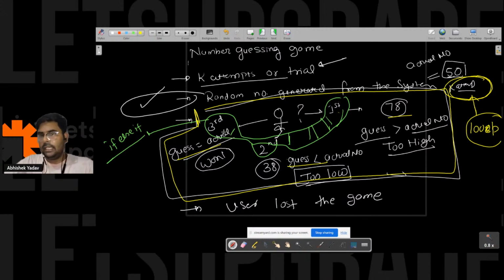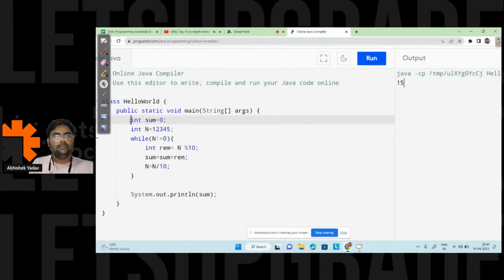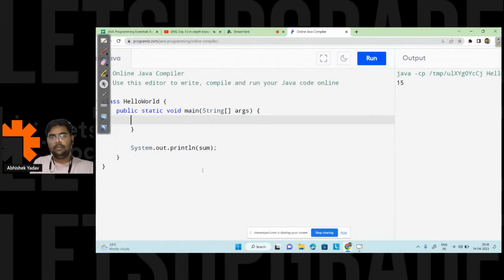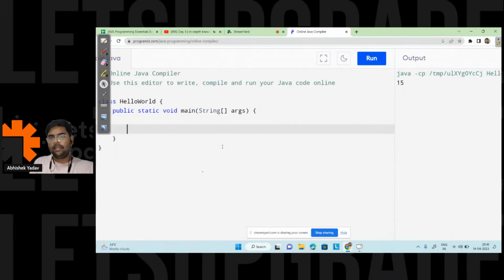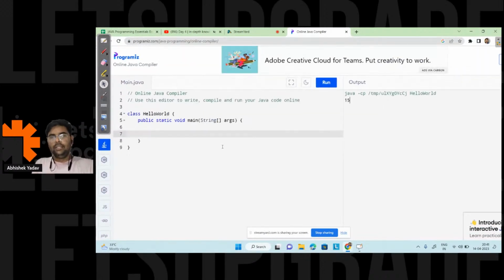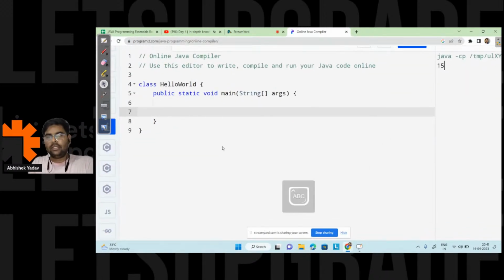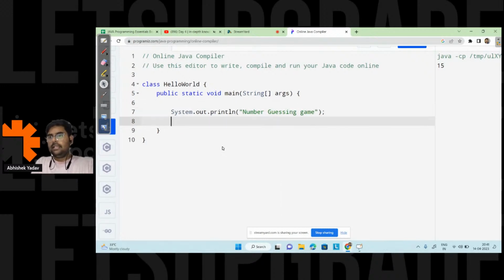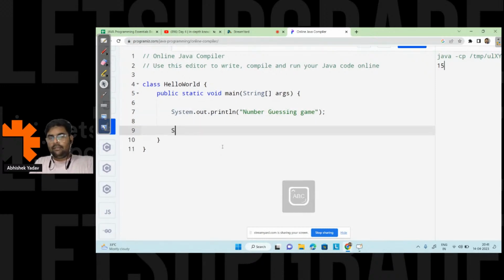So let's try to write the code, then you will get a clear understanding of how I can do that part. So here, let's remove this part, and let's print a message. That is System.out.println, and here let's print Number Guessing Game. And after that, I will write a message asking how many attempts you want to guess the number.